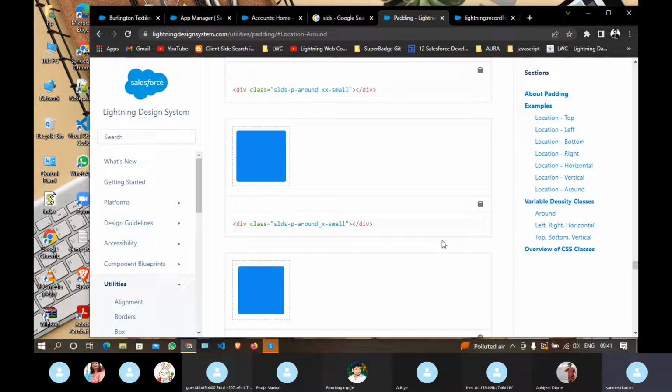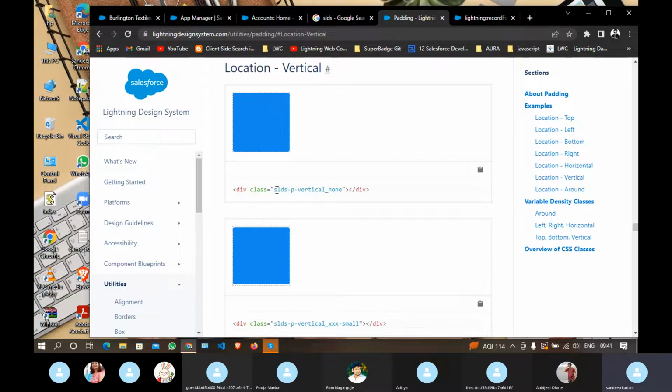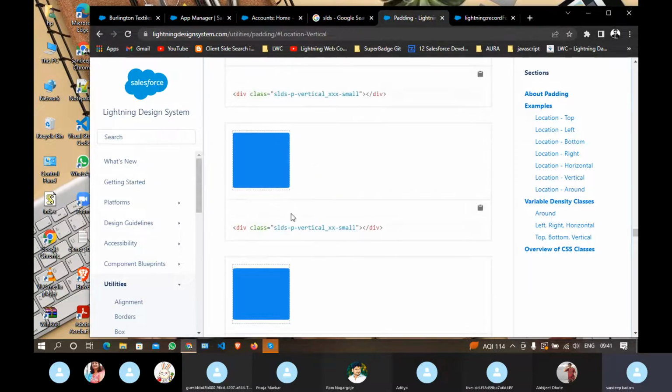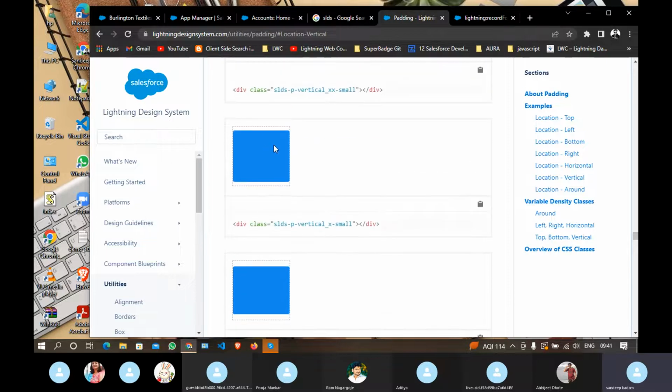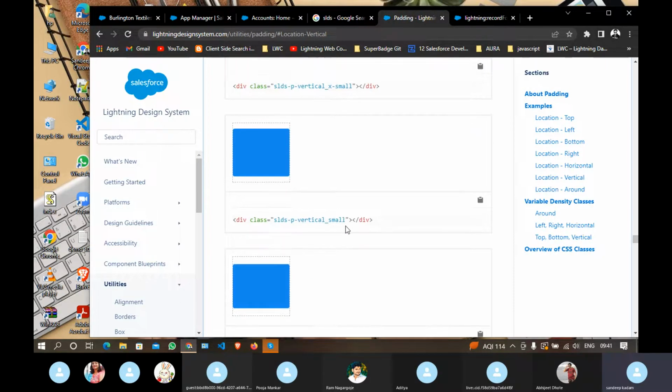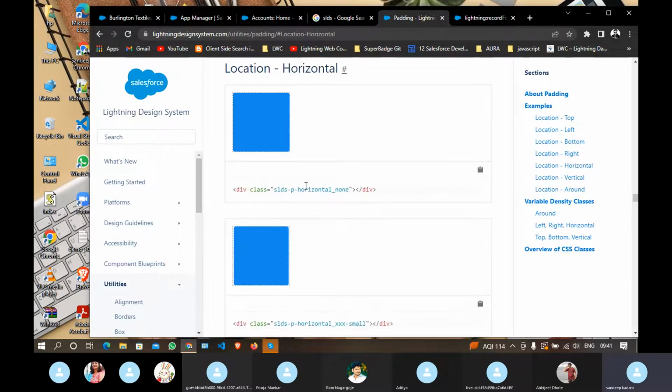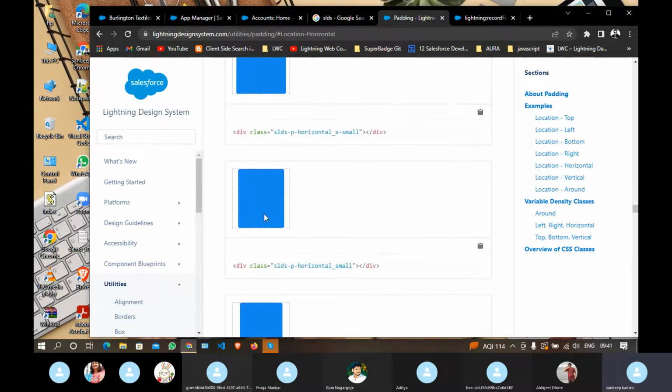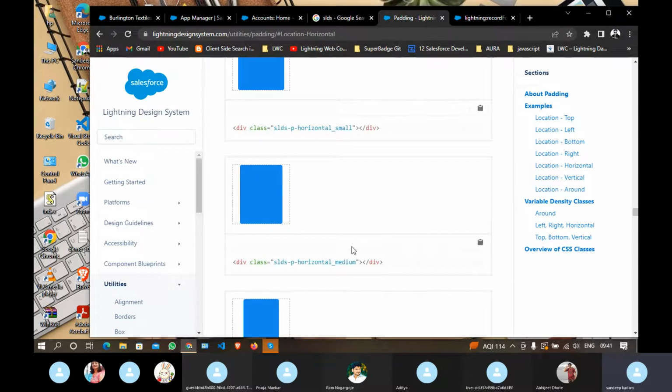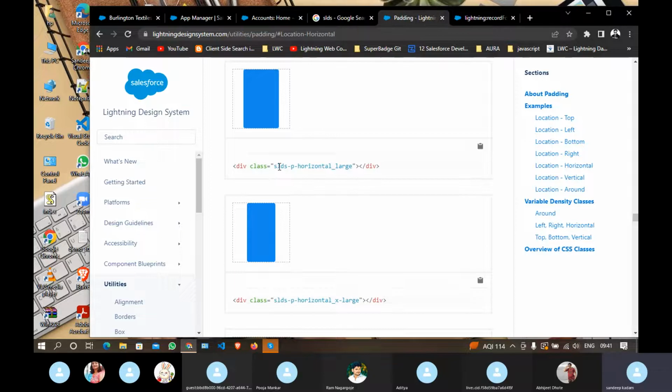Okay, let's say I want to only add the padding to the top and bottom. That time you have to use the keyword vertical. If you use vertical, only top and bottom padding will be added. Let's say you want to add the padding to the left and right, not top and bottom. At that time you have to use horizontal. Horizontal padding will be added, you can see. So this way you are going to use these SLDS classes.